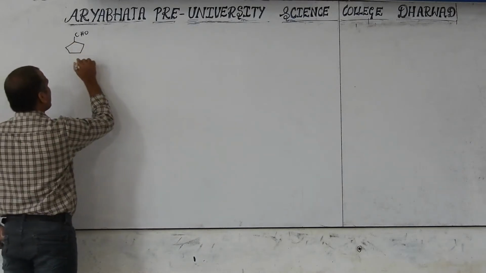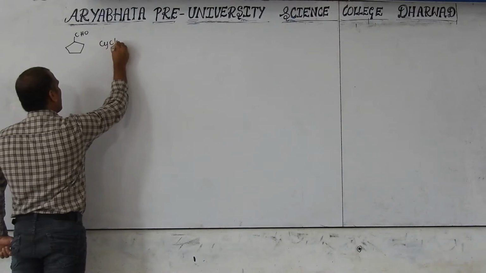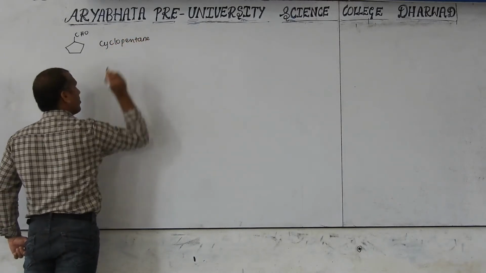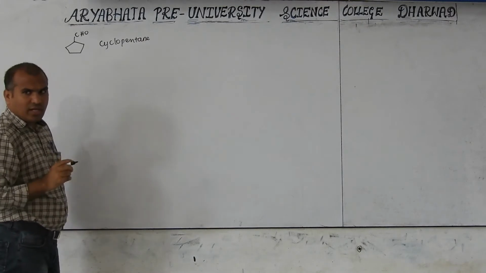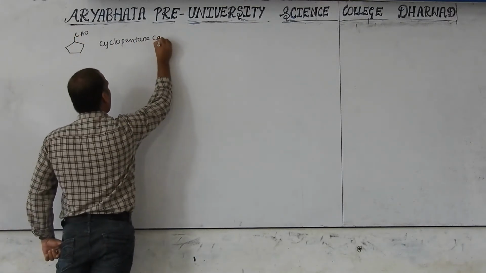So, what is the ring name here? This is called cyclopentane. The E will be written here, there is no problem. And this aldehyde is known as carbaldehyde.